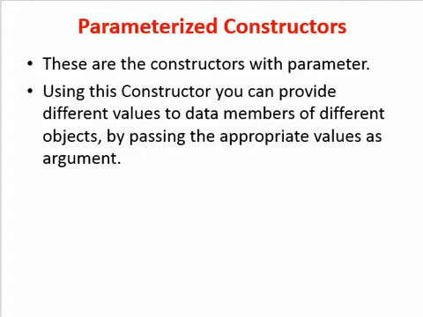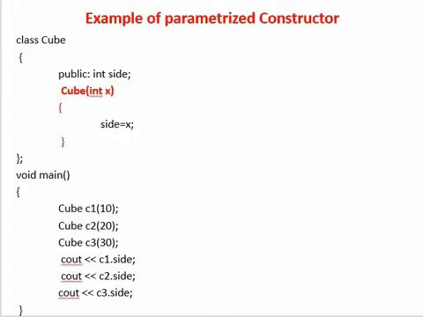Parameterized constructor. In a parameterized constructor, we can pass different types of parameters inside the constructor. This is the example of a parameterized constructor. In this example, a cube constructor is written. In this cube constructor, one integer parameter x is passed inside the brackets. This type of constructor is called a parameterized constructor.